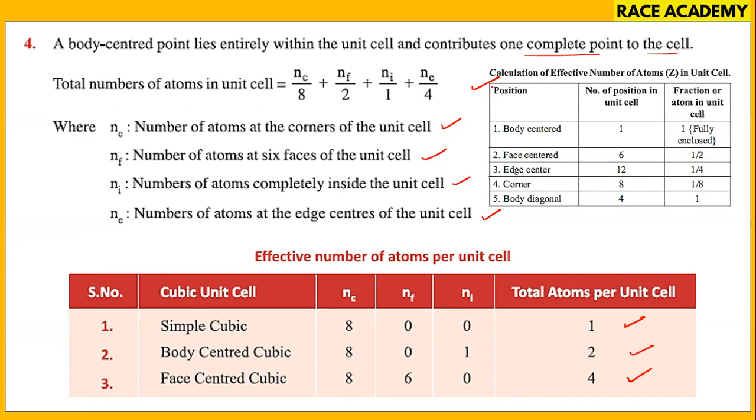You can see this calculation once again in this small picture. Corner contribution is 1 by 8 and the number of positions in the unit cell is 8. Face centered is 1 by 2. Body centered is 1, fully enclosed in the unit cell, so the number of positions in the unit cell is 1 for body centered. Face centered is 6. Edge centered it is 12. Okay, so this can be practiced.